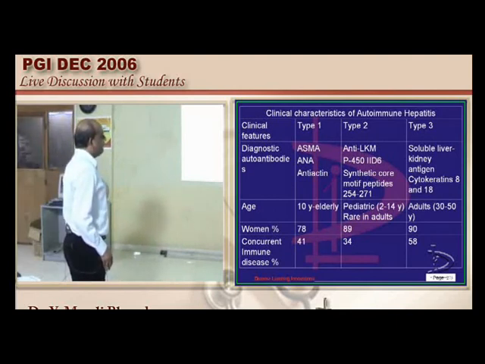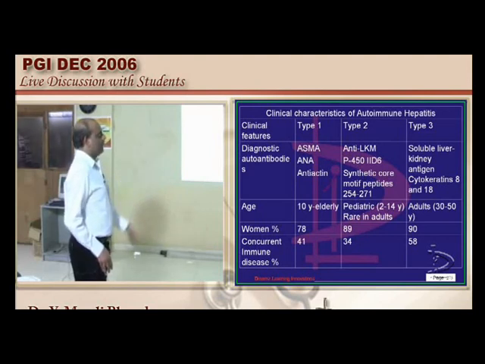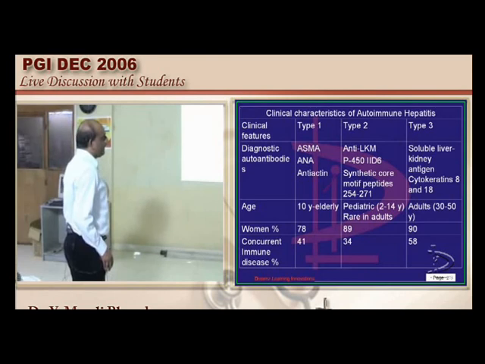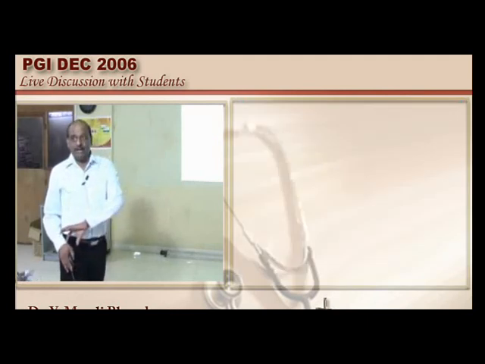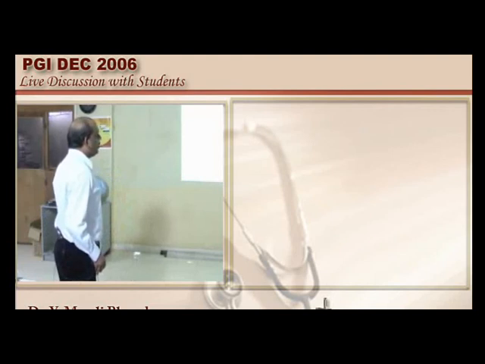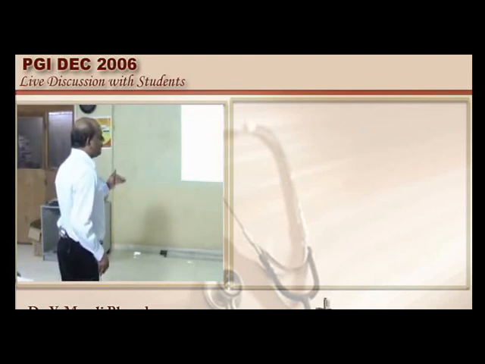10 years type 1, 2 to 14 years type 2, more often as a general medicine MD you come across 30 to 50 years type 3. Women more commonly in type 3, and other immune disorders will also be found in type 3. Sometimes SLE can be there, they also can have autoimmune hepatitis. Similarly, gamma globulin elevation will be more in the case of type 1. IgA levels will be low in type 2.